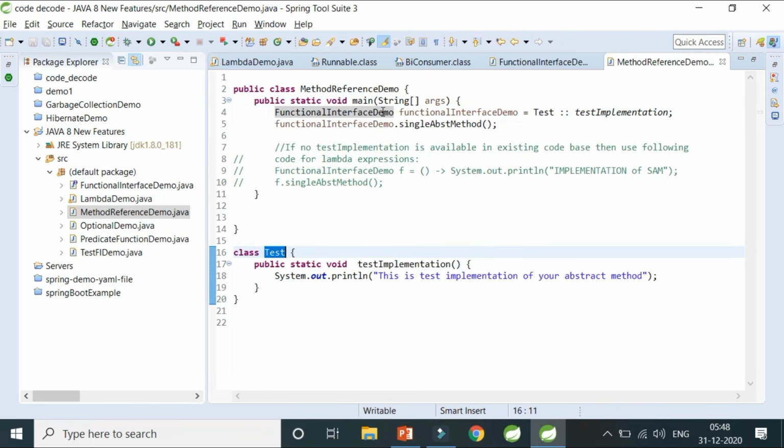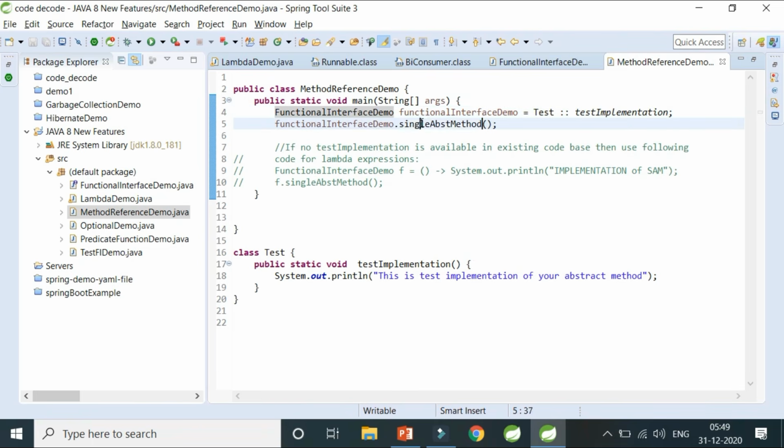So I'm saying FunctionalInterfaceDemo, you have one single abstract method. For that implementation, please refer to this class's static method, which is testImplementation.